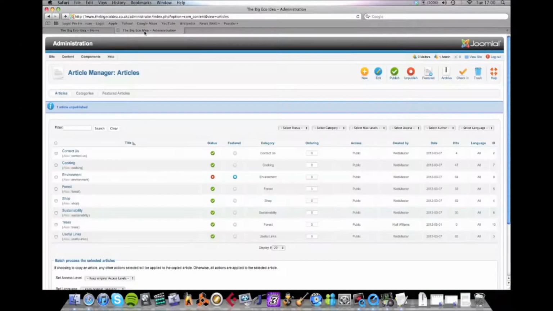So if you wanted to take a site off for editing or something, it will keep it in a database. It won't be deleted, but you can make changes to it or whatever you want to do, and then you can put it back on, and that's as simple as ticking that box again. And you can do multiple ones at the same time. If you tick those three, for example, and press unpublish, they all become unpublished. And if you want to publish them all at the same time again, you just tick them all and press publish. Very simple.